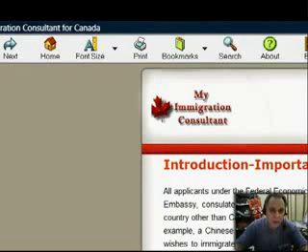And here you go. You have step 1, step 2. You just follow these steps. Step 3. You're already at the interview here. It tells you how to prepare for the interview. Very valuable information. Now, over here you have the fillable forms, the forms that you can download, fill out, and print, and just take them and submit them to the immigration office.